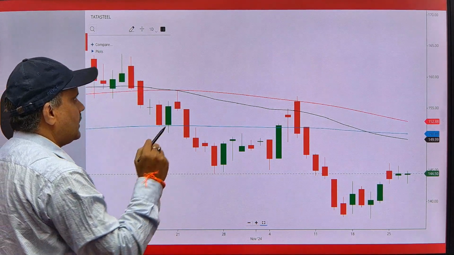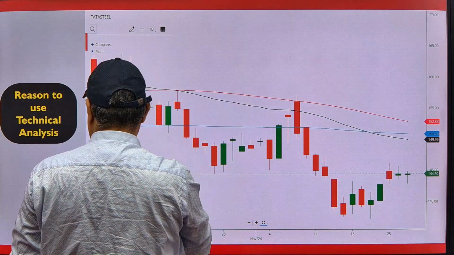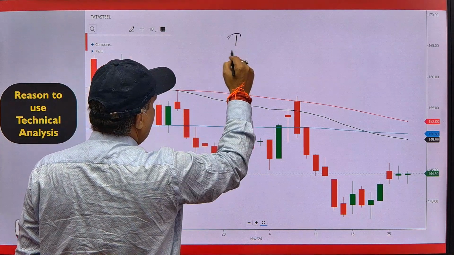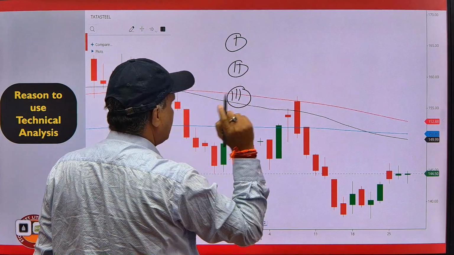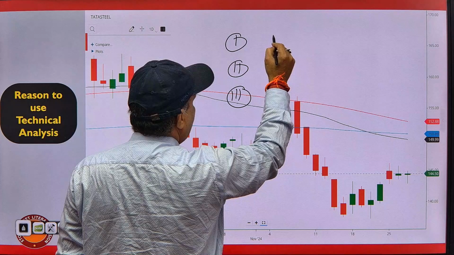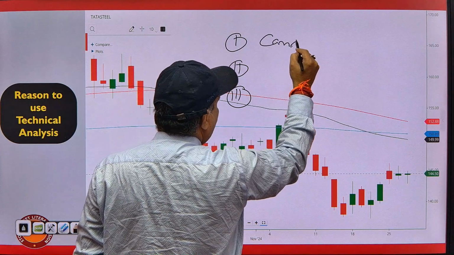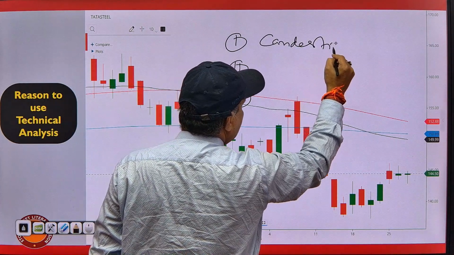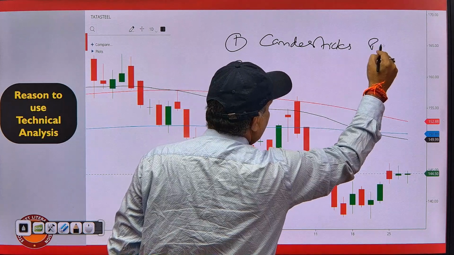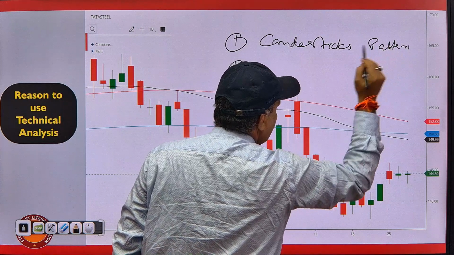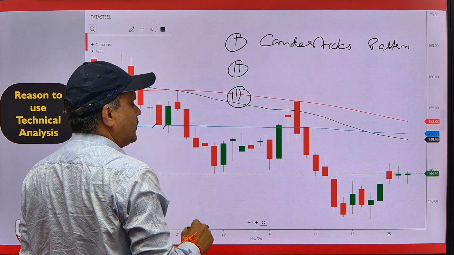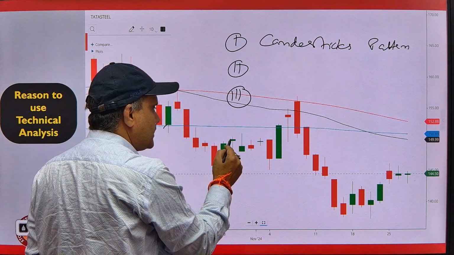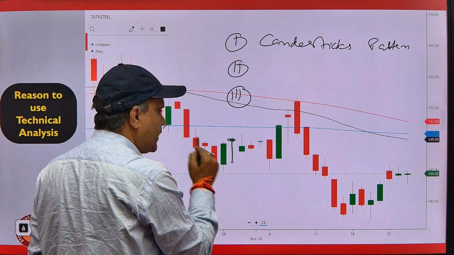For understanding technical analysis, we should use three things. First, we should learn about candlestick patterns. That means this is a candle, one candle, two candles like this. Then we should understand why this candle body is small and wick is bigger.